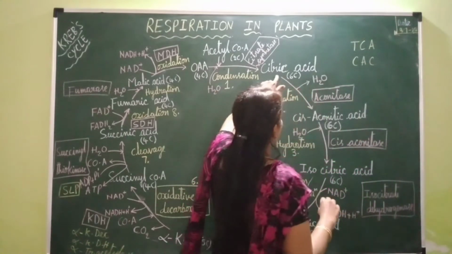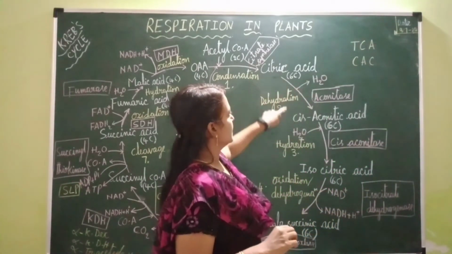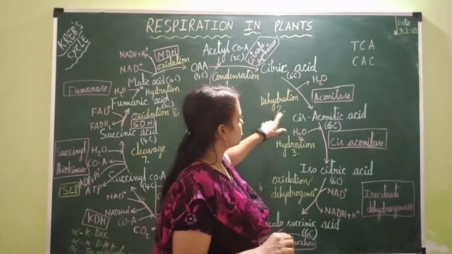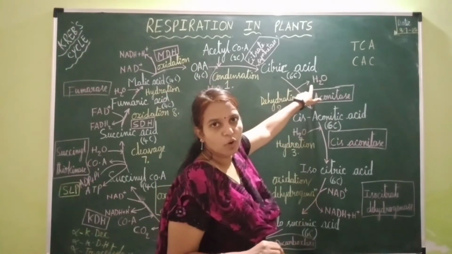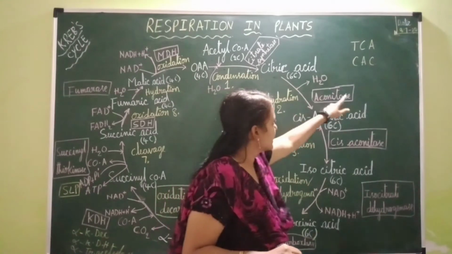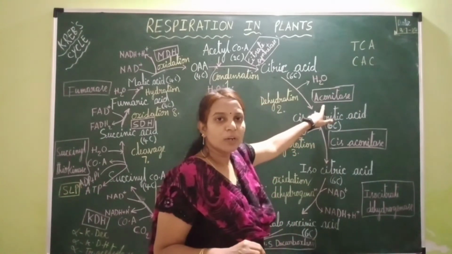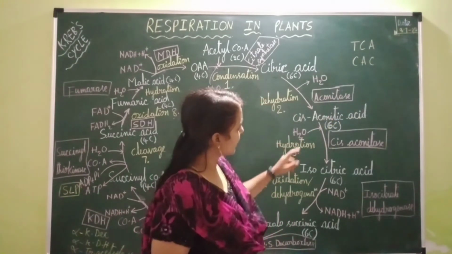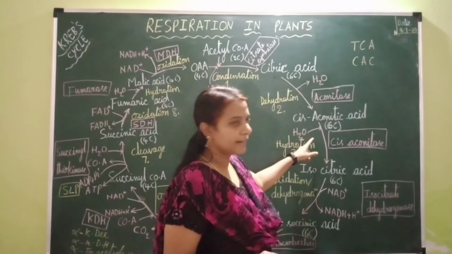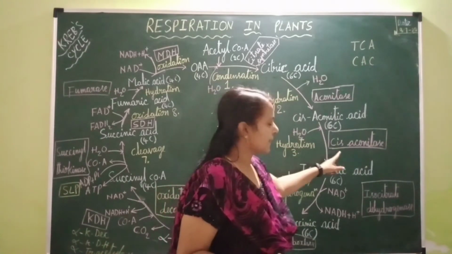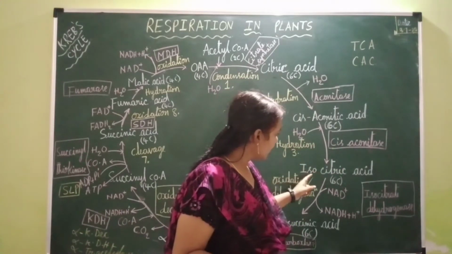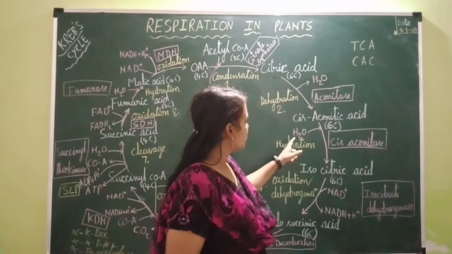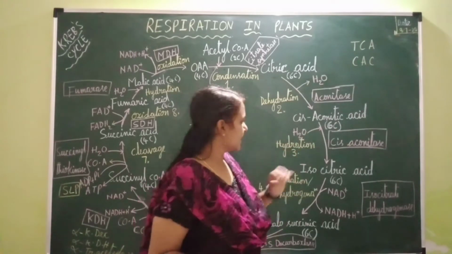Okay, now the citric acid undergoes dehydration into aconitic acid. Dehydration is nothing but removal of a water molecule, and this step is catalyzed by the enzyme aconitase. Now this aconitic acid undergoes hydration again, and this step is catalyzed by the enzyme cis-aconitase. It undergoes hydration into isocitric acid. So here one molecule of water is consumed.